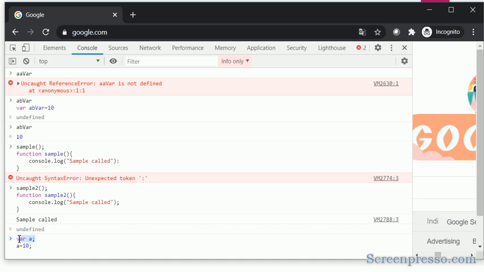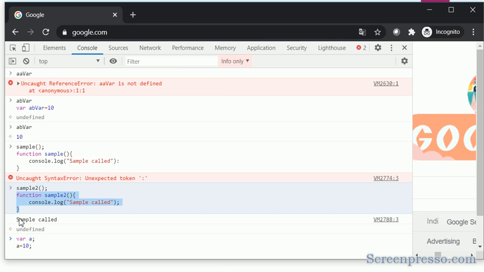Because this movement is happening, we are not getting the error that ab.var is not defined, since the declaration part has already moved. But we are not getting the value because the assignment statement is not moved. In the function case, the function doesn't have any assignment statement, so the entire function gets moved to the scope.